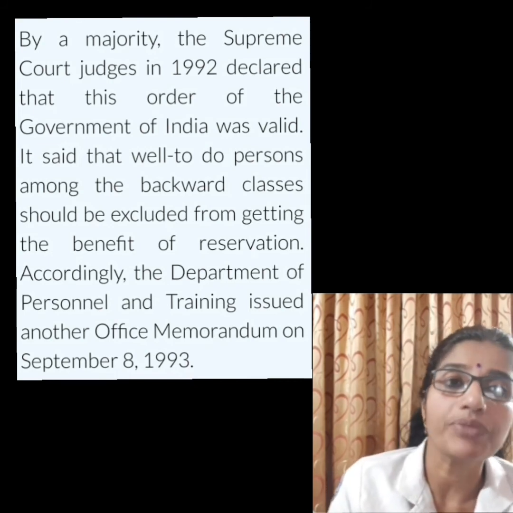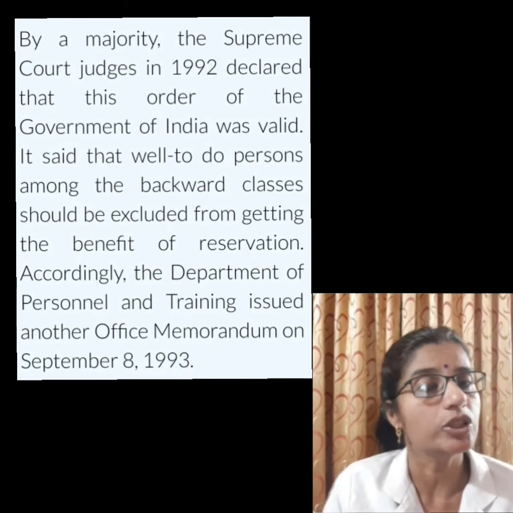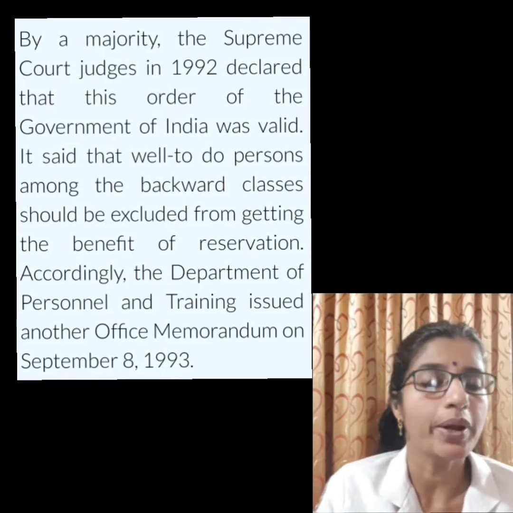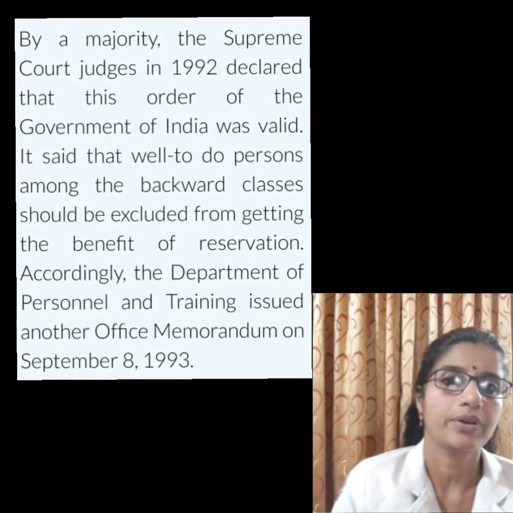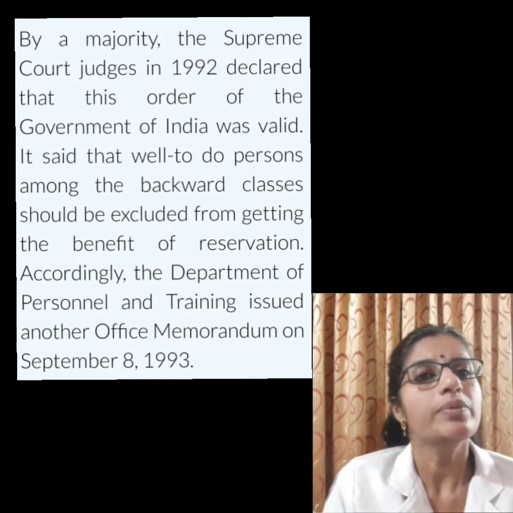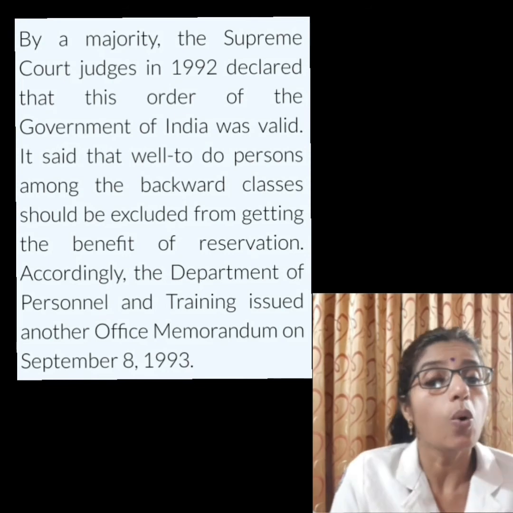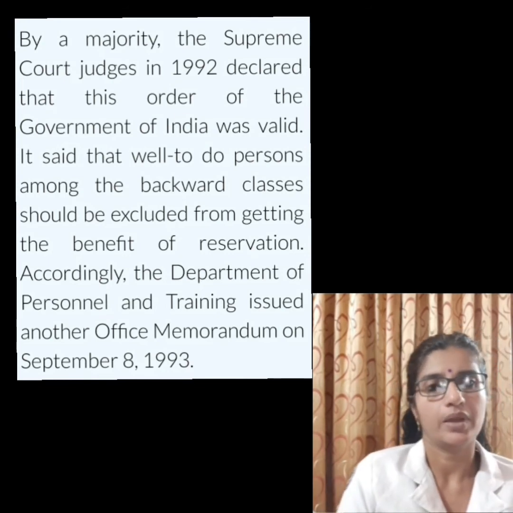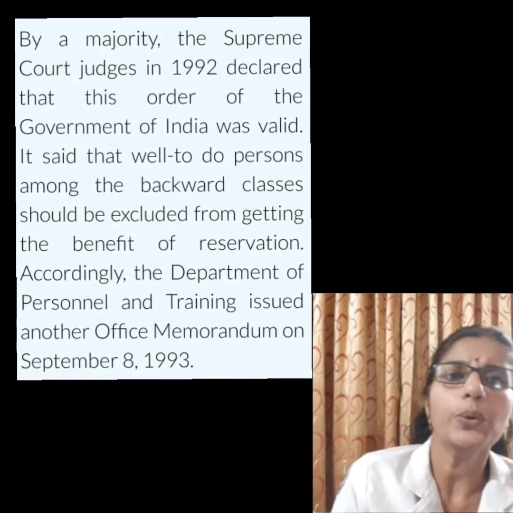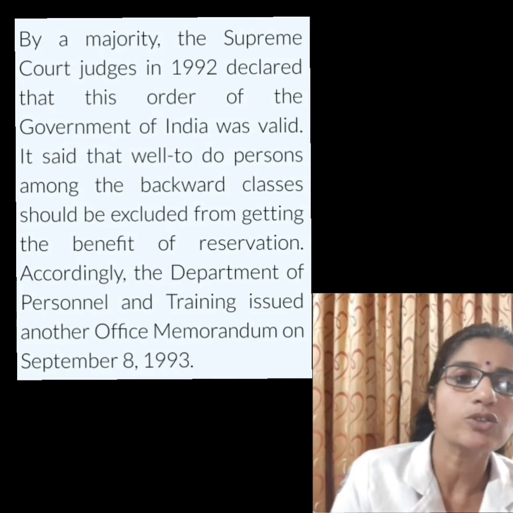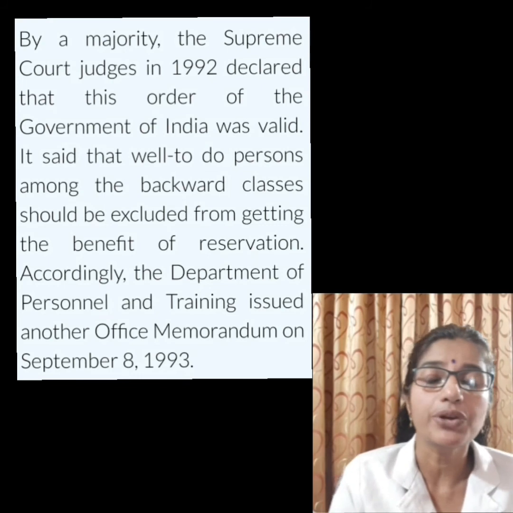Eleven judges of the Supreme Court in 1992 declared that this order of the Government of India was valid. At the same time, the Supreme Court asked the government to modify its original order. It said that well-to-do persons among the backward classes should be excluded from getting the benefit of reservation.